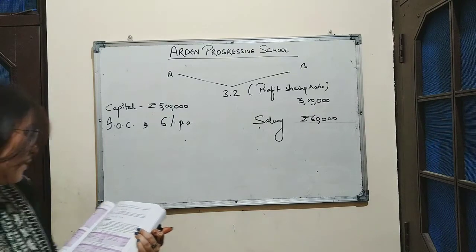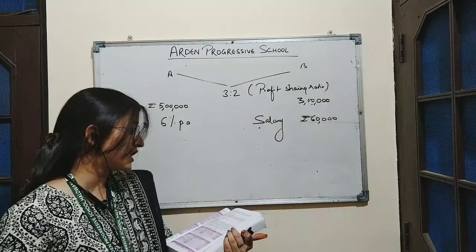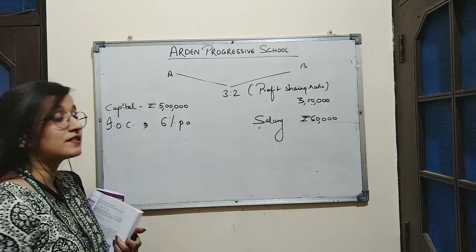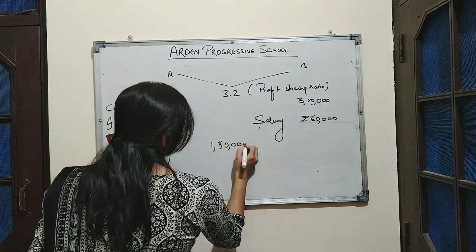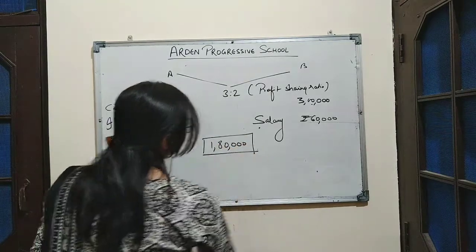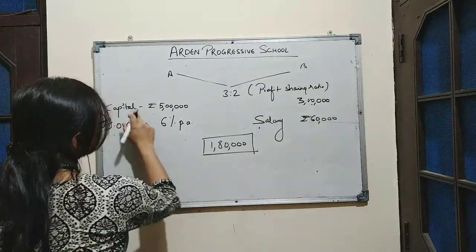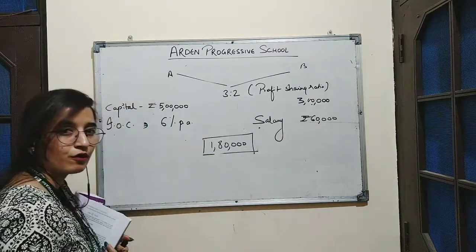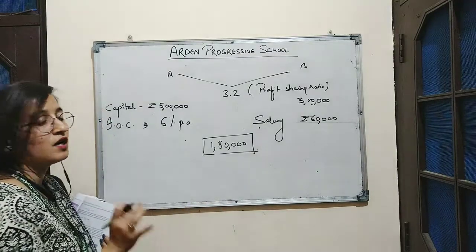Next is, during the year, the profit prior to the calculation of interest on capital but after charging B's salary amounted to rupees 1,80,000. Now this is a very important point here. 1,80,000 is the profit which is prior to the calculation of interest on capital. That means interest on capital is not yet deducted from the profit, but salary has been deducted from the profit.